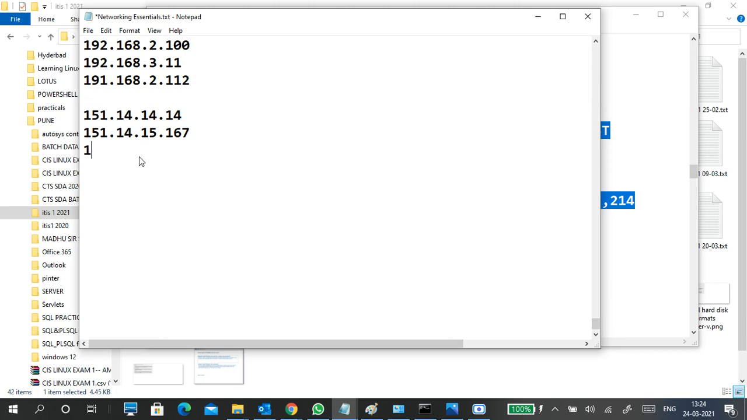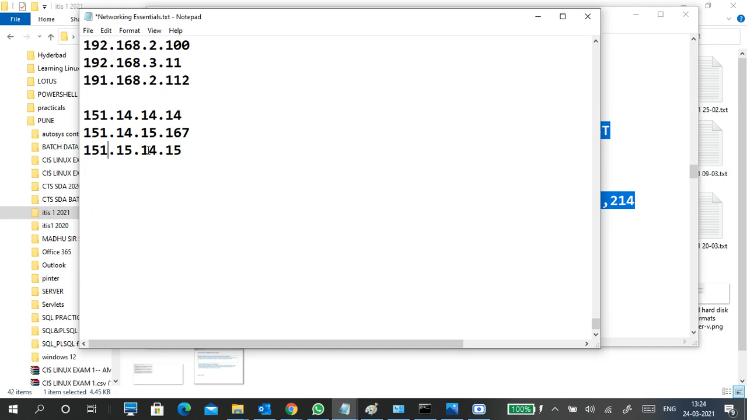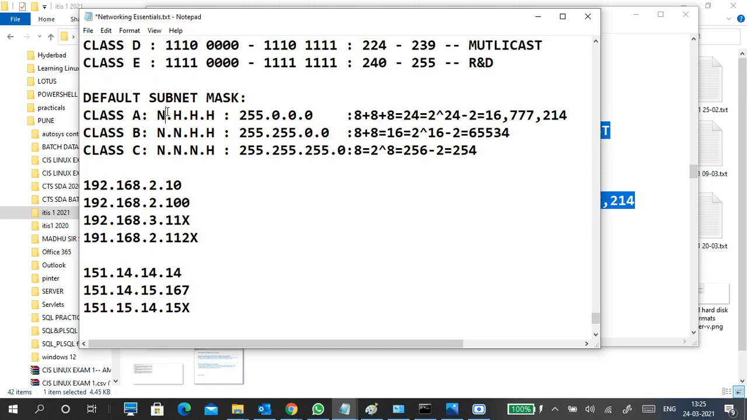For example, if I write 151.15.14.15, will they communicate with each other? No. Why? Because the first two are the network portion, and this is different, so they won't communicate with each other. So this is how you can understand it: check the network portion and host portion. In class A, the first portion only is the network portion. For class B, the first two are network portions. For class C, the first three are network portions. And the number of hosts per network is 254.